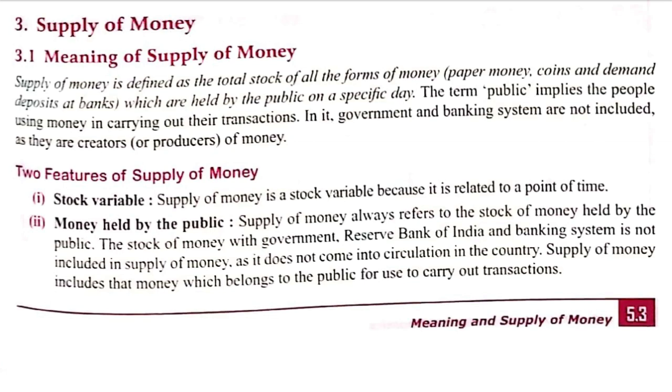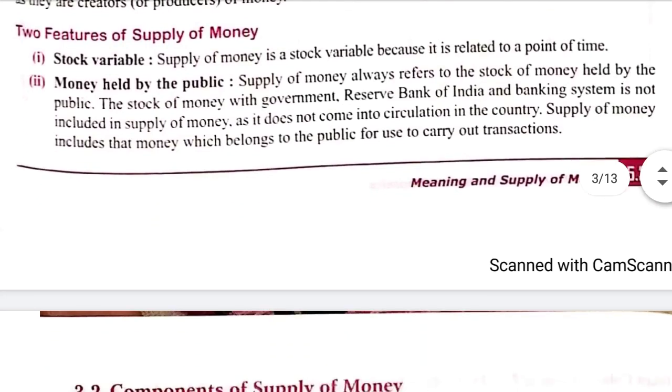So money that is with the government, if the money of the government is kept in the Reserve Bank of India and with the banks, is not included in supply of money. Only the money that is with the public, in the form of coins, currency and demand deposits, is included in supply of money.